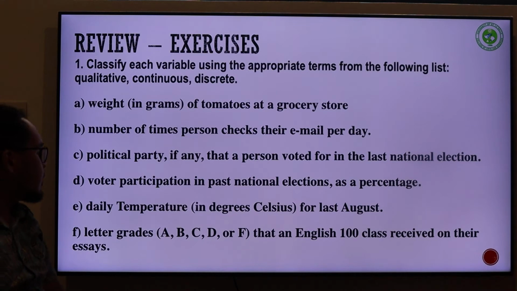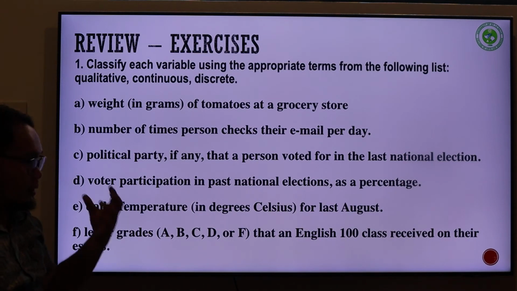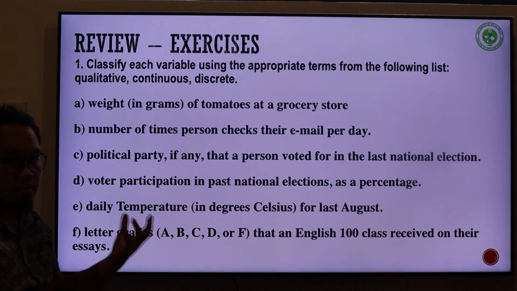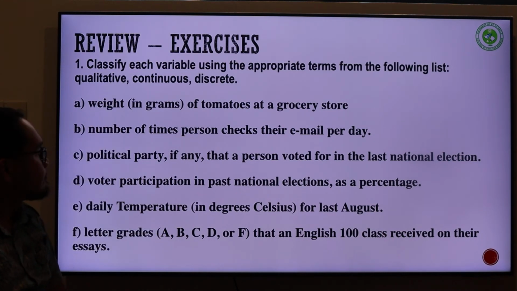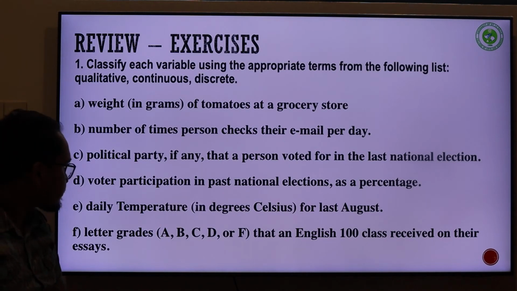Letter C, political party, if any, that a person voted for in the last national election. Political parties are not numerical in nature. They are names of the party, Nacionalista, etc. So this is a qualitative variable.